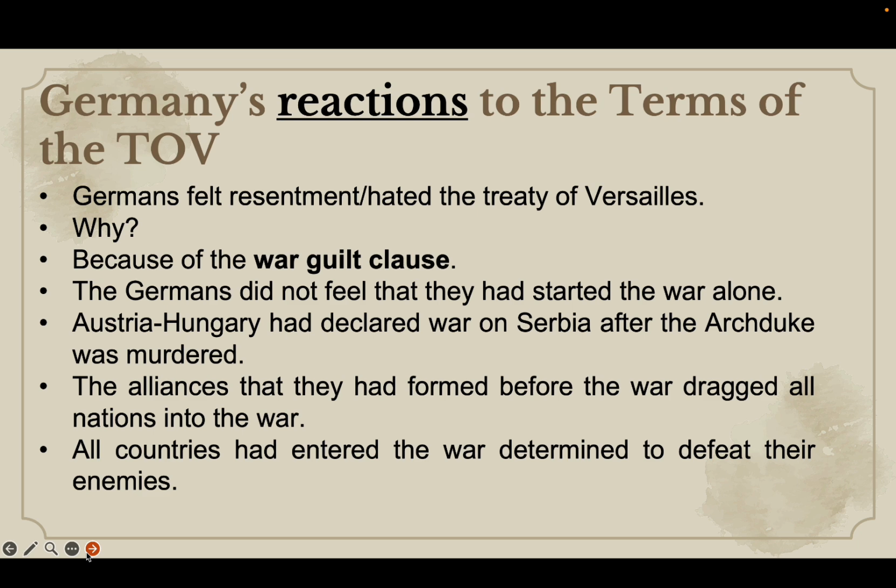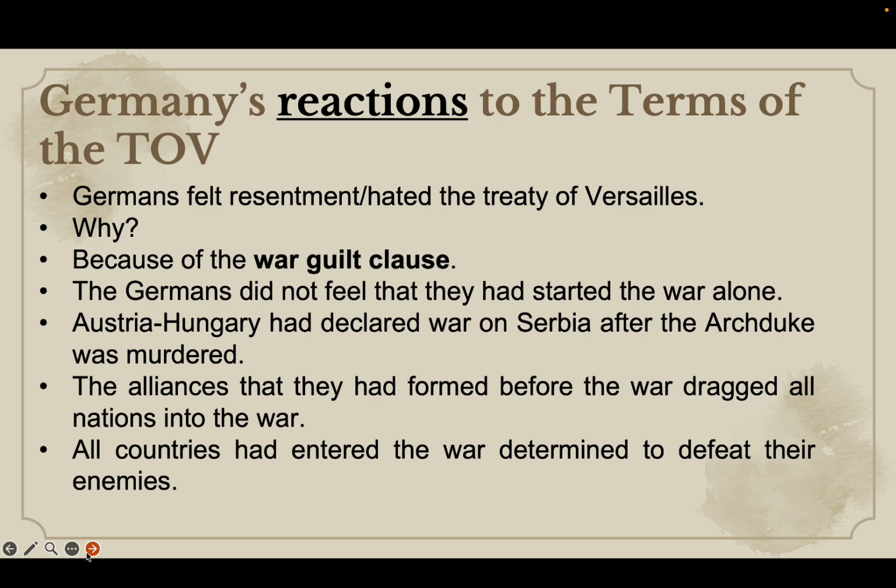Let's take the war guilt clause for an example. Okay, was Germany the only nation responsible for the outbreak of World War One? Now, we know for a fact that Germany was not the only nation that had been responsible for the war. In fact, Austria-Hungary's declaration of war on Serbia after the Archduke was murdered had actually triggered the war. And the alliance system that had existed prior to the outbreak of World War One had dragged all other nations into the war, as they were honor bound or duty bound to actually keep their word to support their allies in times of emergency.